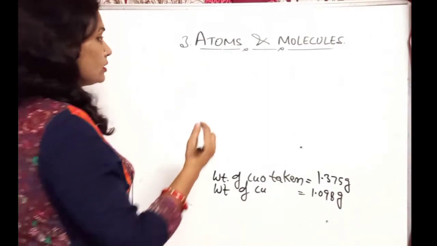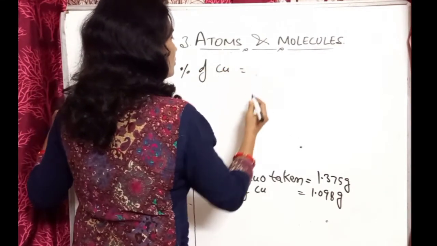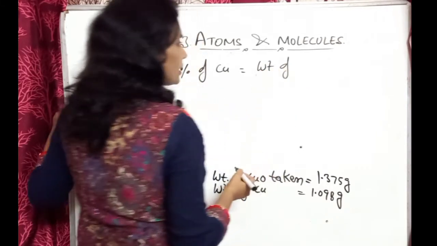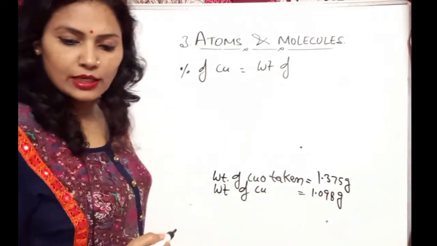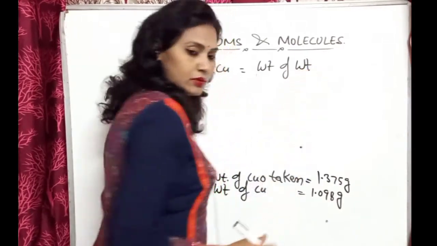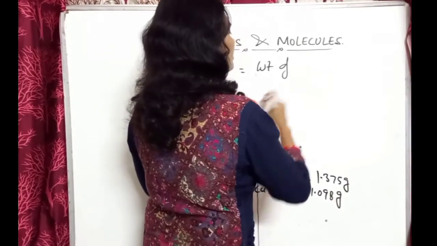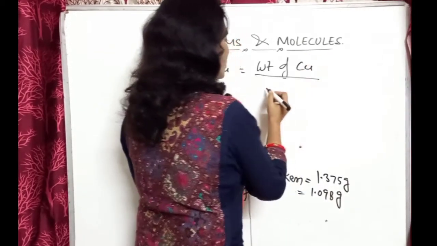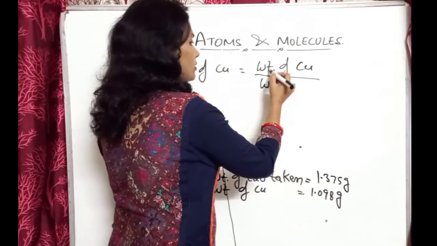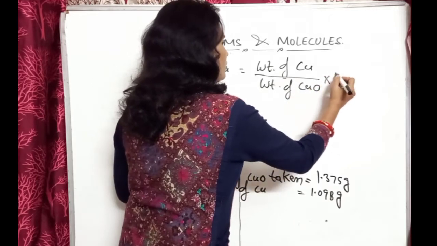Percentage of copper equals weight of copper upon weight of copper oxide into 100.